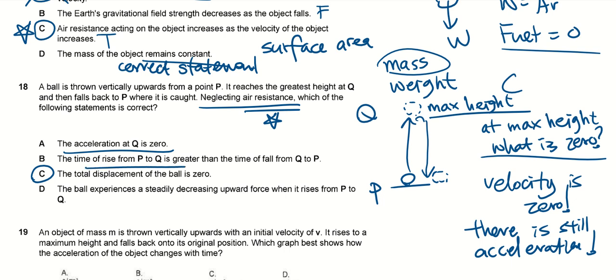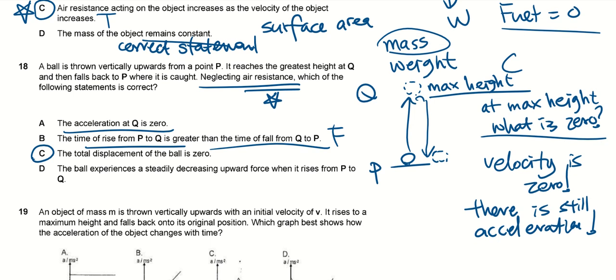That's right. The time of rise from P to Q is greater than that. That is not correct, right? So this is false. Don't really need physics to explain. Now the ball experiences a steadily increasing upward force. When it is going up, let's say over here, can you tell me what is the force acting on it? If I were to ask you to draw a free body diagram of this object at this point, what is the force acting on it? Free body diagram. There will only be weight.